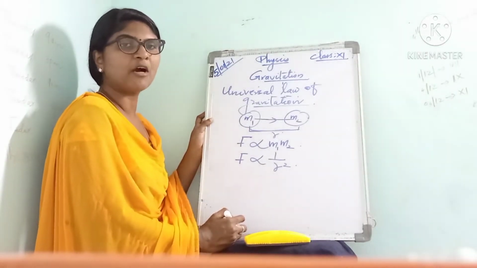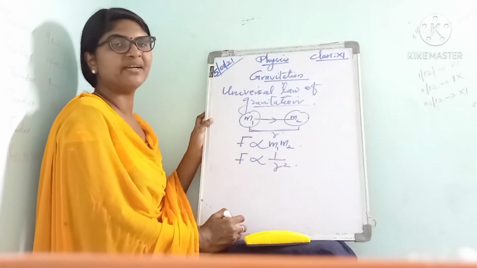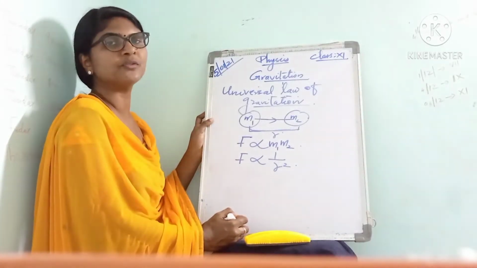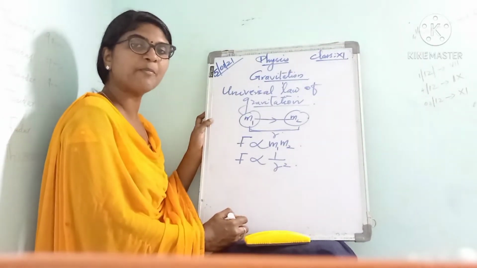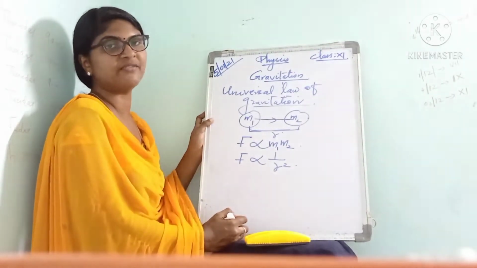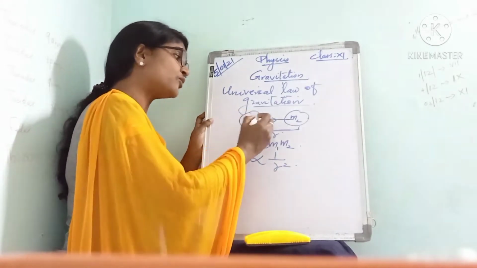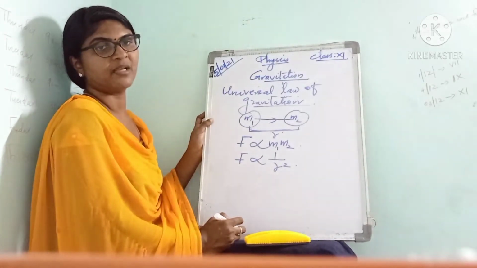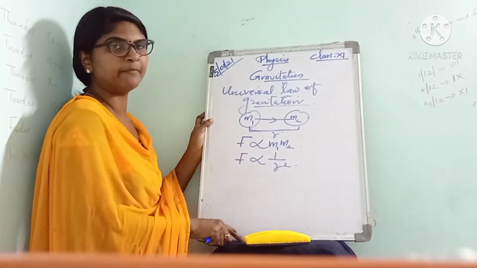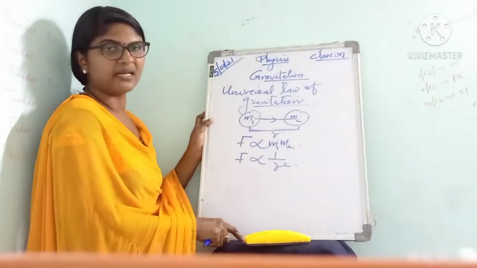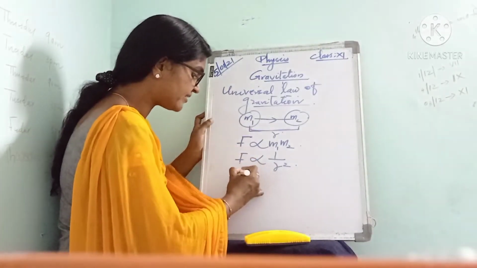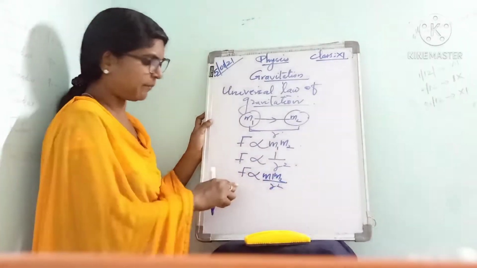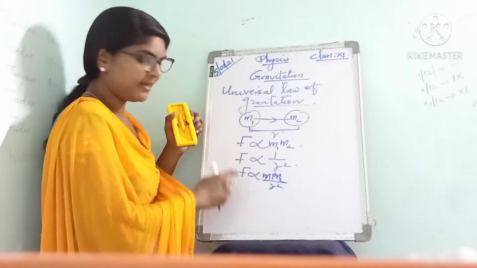So, every object in the universe attracts every other object with a force directly proportional to the product of their masses and inversely proportional to the square of the distance between them. Also this force always acts along the line joining the two masses. So we can write F proportional to m1 m2, or F proportional to 1 by r square. Then we can combine these as F proportional to m1 m2 divided by r square.